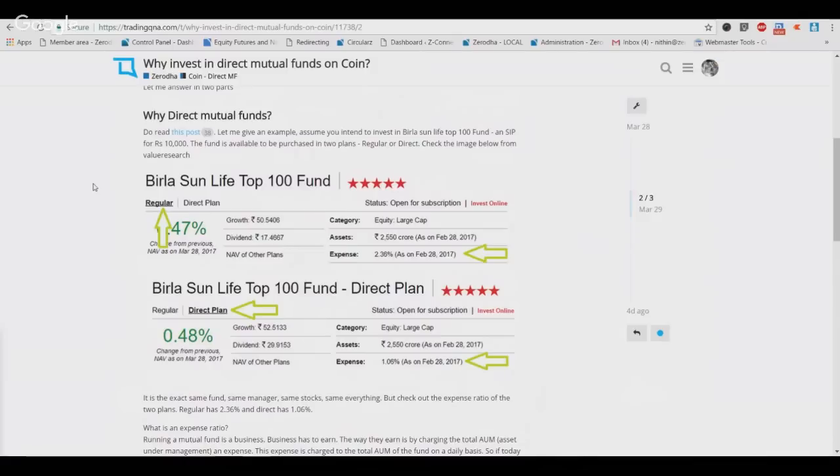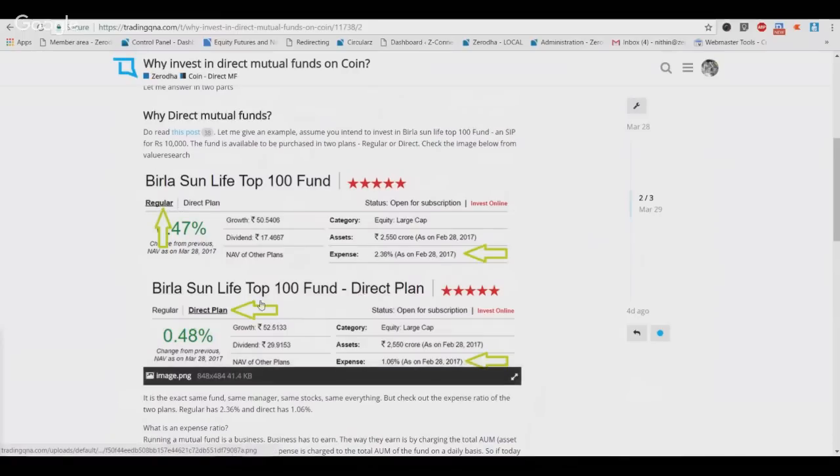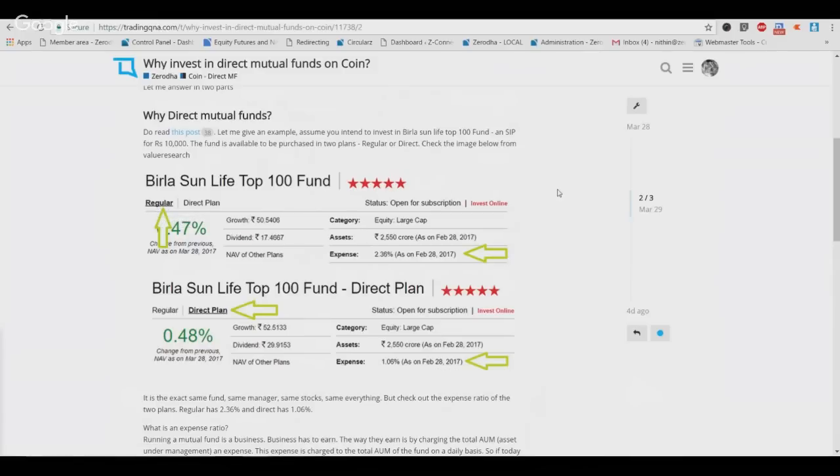That means people don't really know about direct plan much, right? Every mutual fund can be bought either in the regular plan, as you can see in this screenshot here, or it can be bought as a direct plan. What you're seeing is the exact same fund, the Birla Sun Life Top 100 fund. Now, you can see that everything is the same: the same fund, the same fund manager, the same stocks, same AUM, same everything, right?